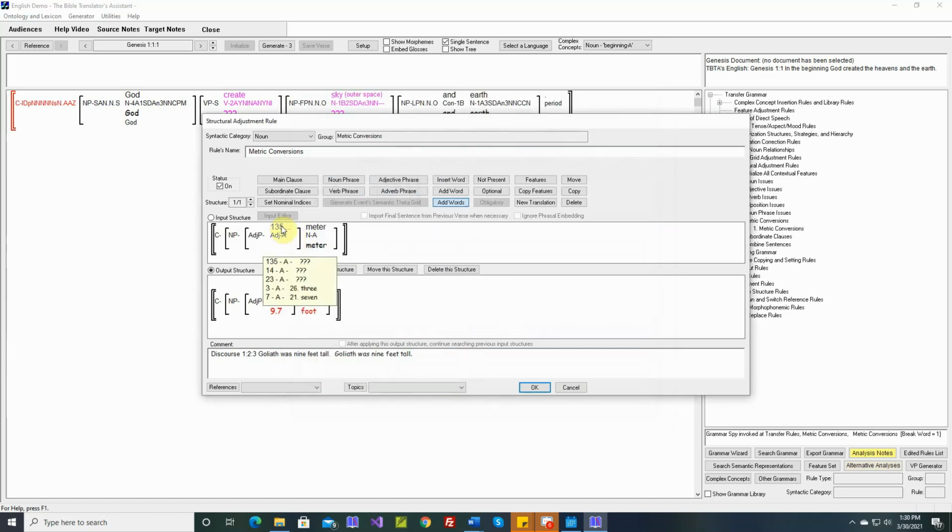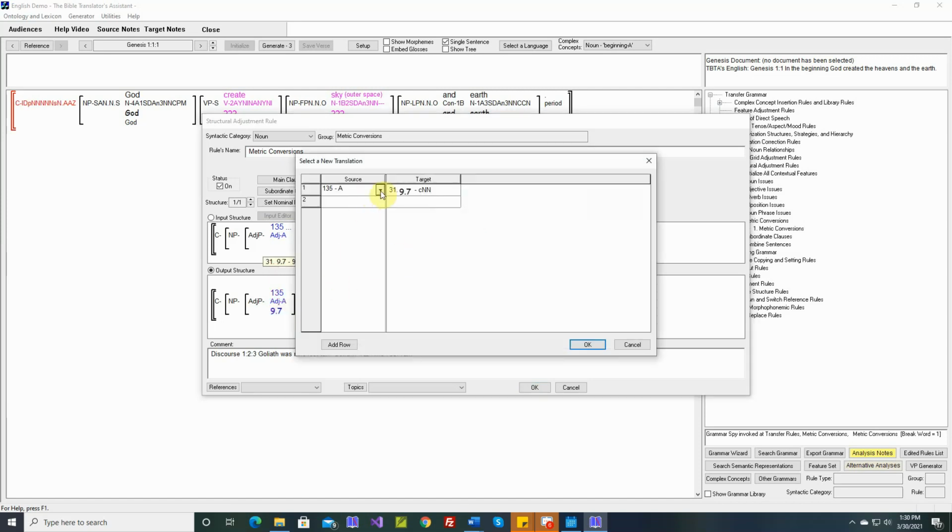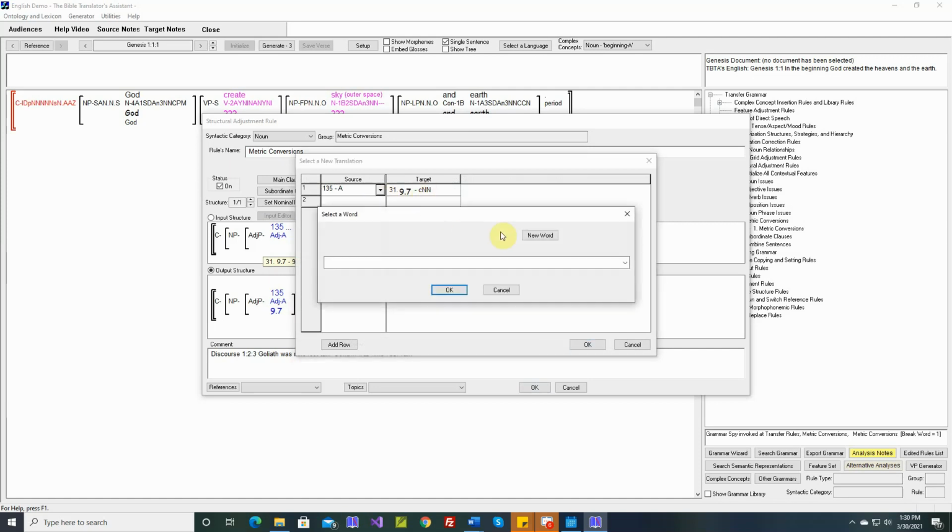So now those are copied to our input structure. And you see that there are multiple concepts right here. We can only see the first one, 135, but when you rest your cursor there, then a pop-up shows you all of them. So now, all of these numbers modify the word meter in the book of Genesis. Now let's provide new translations for all of them. So for that we can say add word. Okay, 135 meters is about 443 feet.